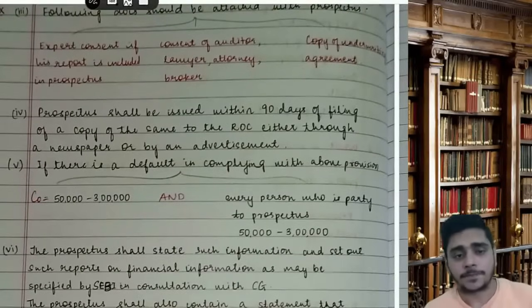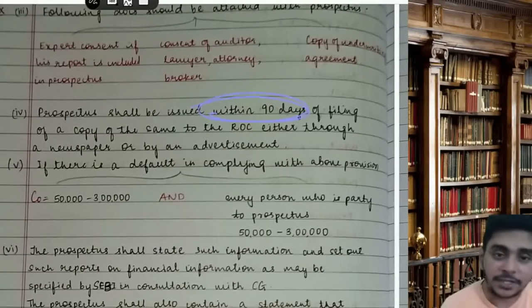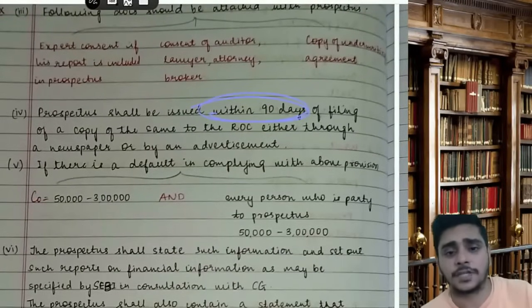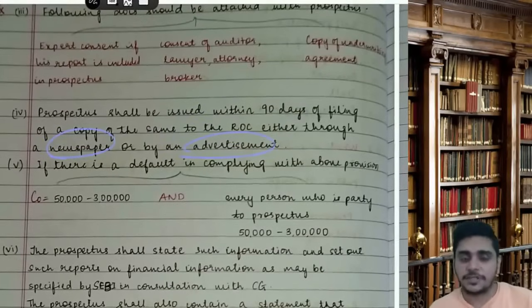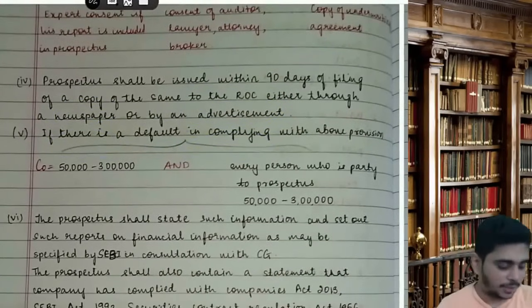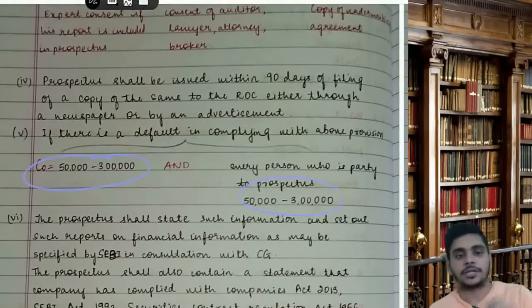Then, prospectus shall be issued within how many days? Within 90 days of filing a copy of the same with the ROC, either through a newspaper or by an advertisement. If there is a default in complying with any of the above provisions, the company is liable for 50,000 to 3 lakh, and every person who is a party will be liable to the same penalty of 50,000 to 3 lakh.